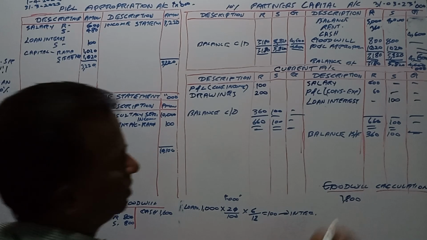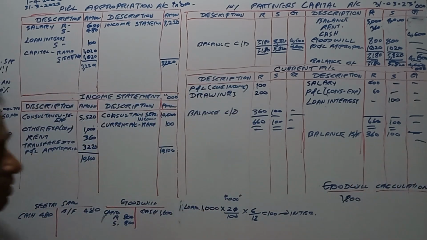Nothing here. This is what we had to do in the accounts.